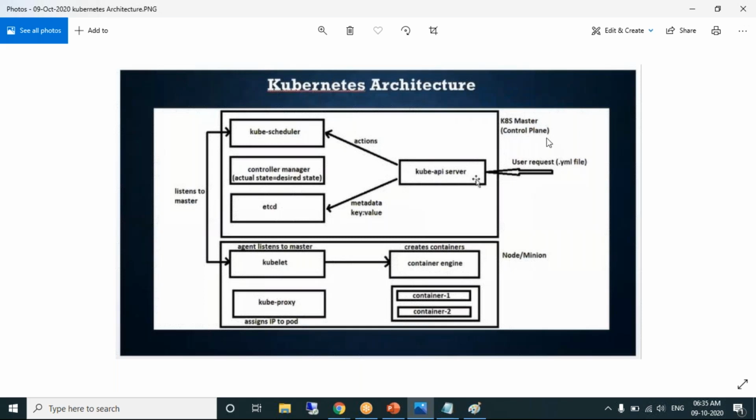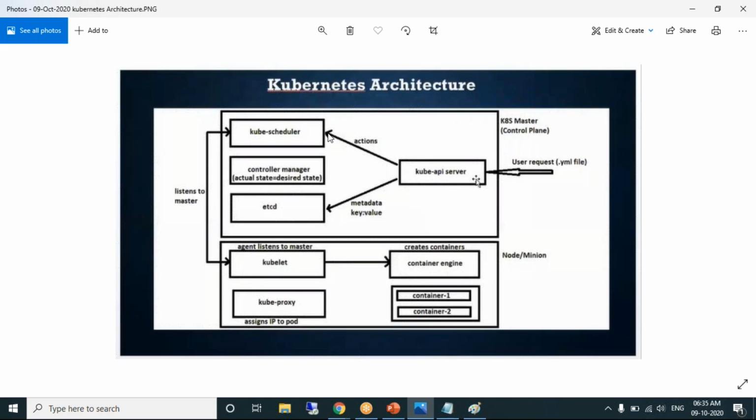We write a YAML file which contains what pod you want, what container you want. API server will take that as a receptionist, send it to scheduler. Scheduler will create the pods and containers. Yes, Vikas. Hey, so where will the master be available? I will show you practically. I'll show you now.